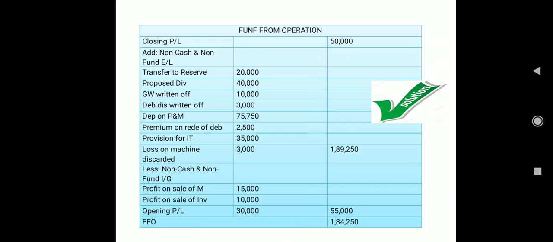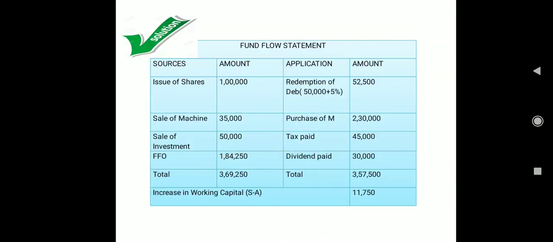So the total of these three is 55,000, and when we do the final plus minus, 50,000 plus 1,89,250 minus 55,000, we get the fund from operation as 1,84,250. Clear?